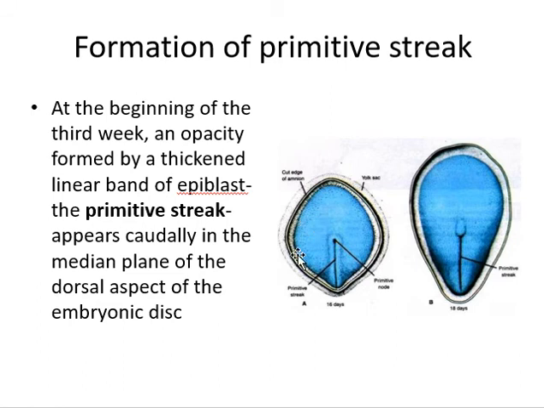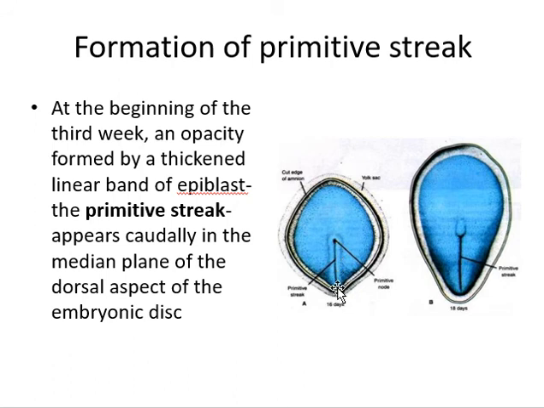So at the beginning of the third week, an opacity formed by a thickened linear band of epiblast, the primitive streak, appears caudally. The primitive streak will appear caudally in the median plane of the dorsal aspect of the embryonic disc. So I will repeat: this opacity is going to appear caudally, and the development is from the caudal to the cranial direction.